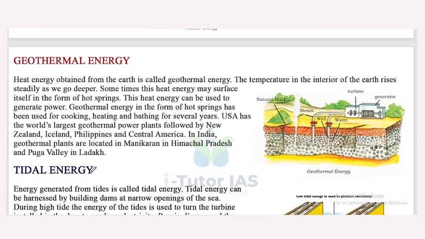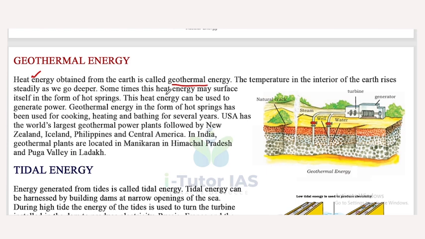Next one is geothermal energy. Heat energy obtained from the earth is called geothermal energy. The temperature in the interior of the earth rises steadily as we go deeper.